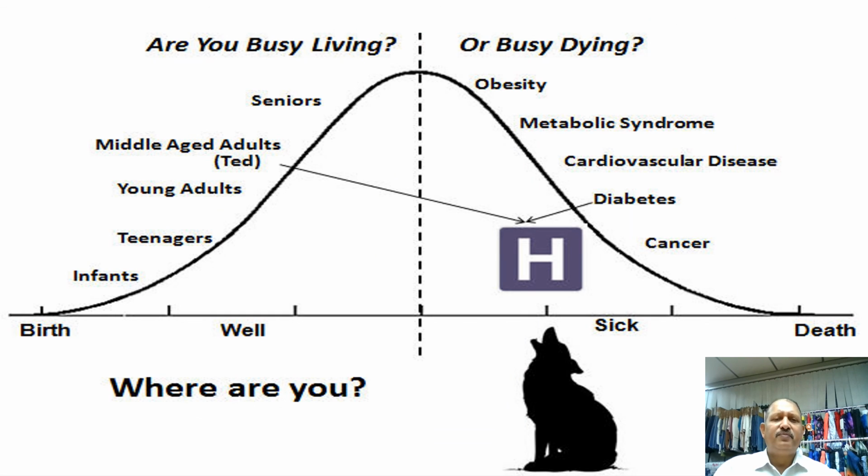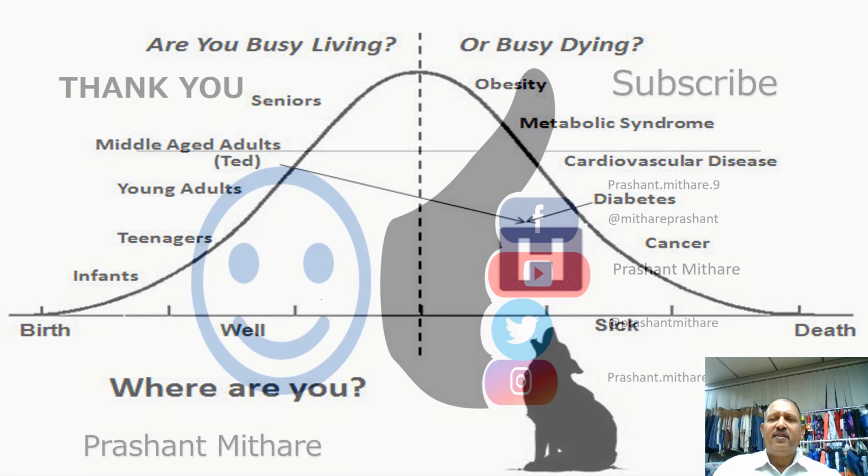When it comes to your own life, are you still on the negative side, or the left side? It's a growth side, not negative. This is not a distribution, it's a life cycle type. Are you on the growth side? Are you busy living, or have you already achieved the peak in your life and are busy dying, getting into health issues and all, and getting towards the end of the line? It's very important. Think again.